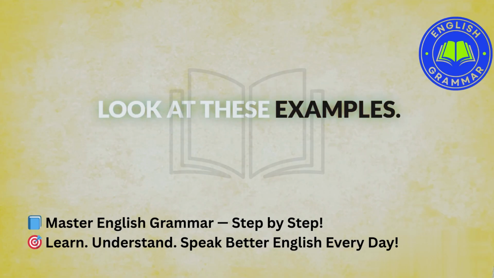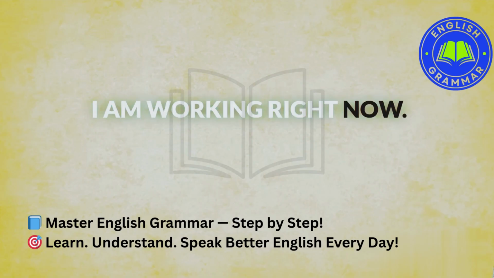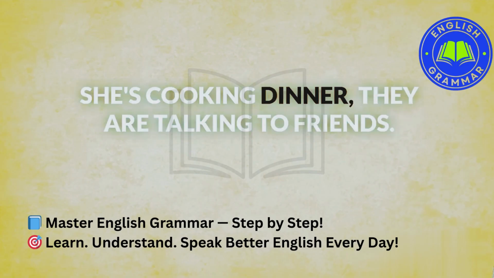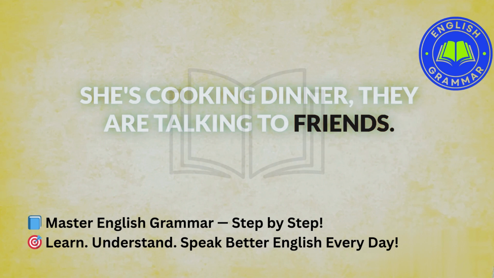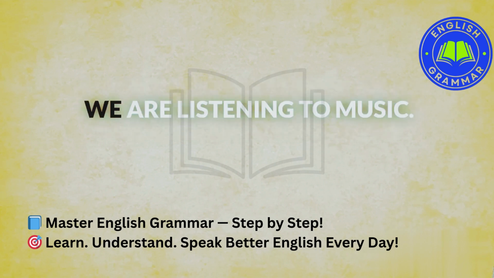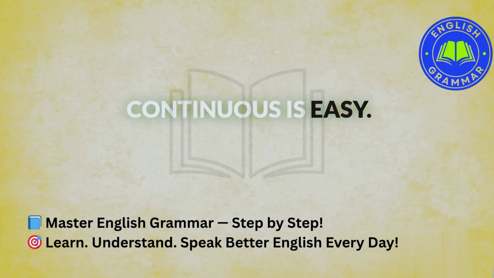Look at these examples. I am working right now. She is cooking dinner. They are talking to friends. He is sleeping. We are listening to music. Present continuous is easy.